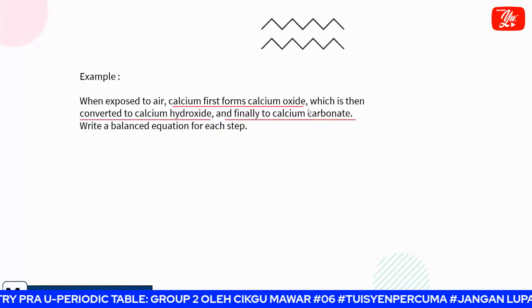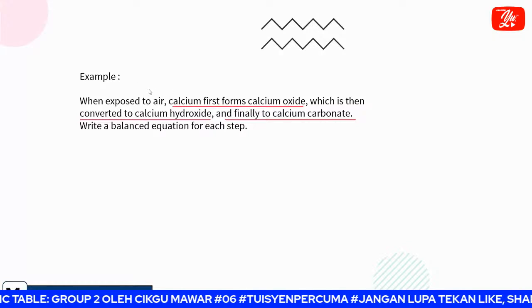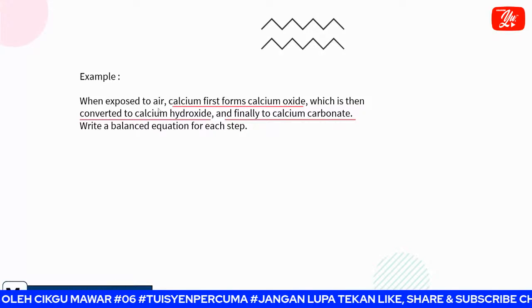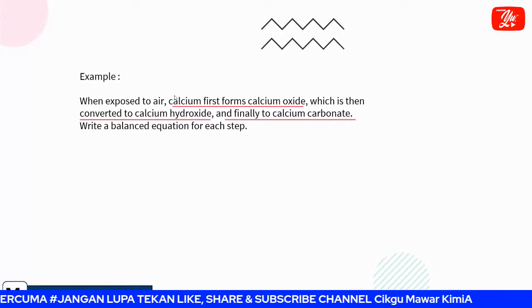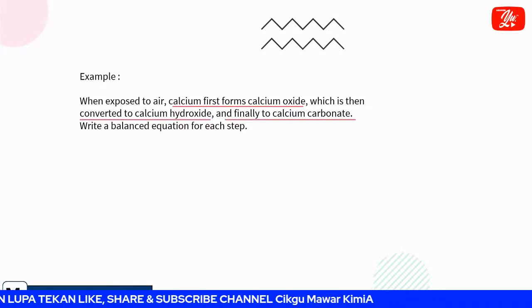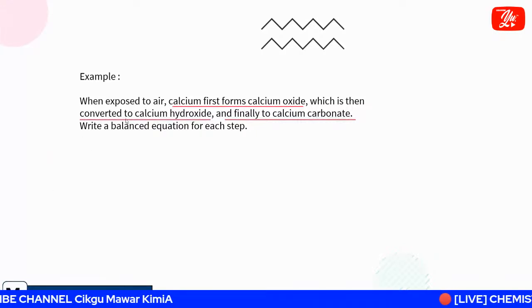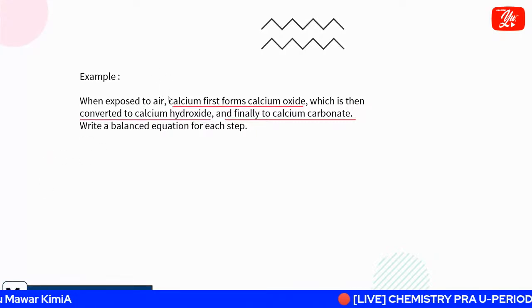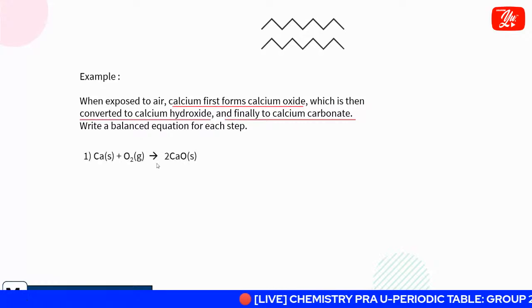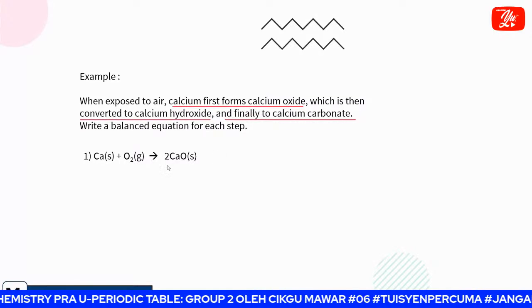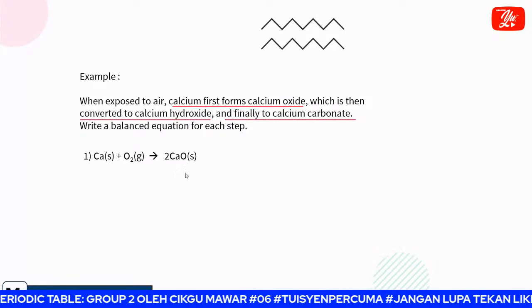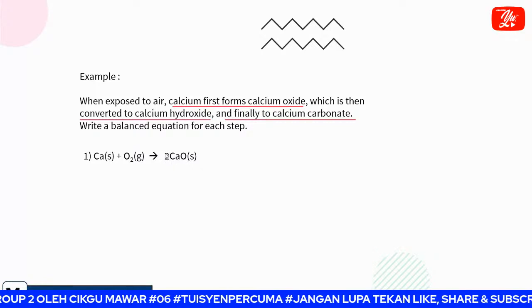For the first one, when exposed to air, when you see this word, it reacts with what? Air. What is air? Air refers to oxygen. So this is the answer. The calcium is first exposed to air, which is oxygen, to form calcium oxide. So this is the first reaction, and then you balance the equation.